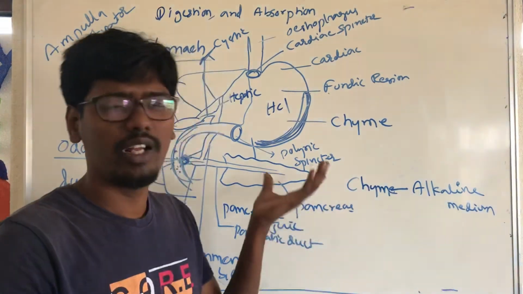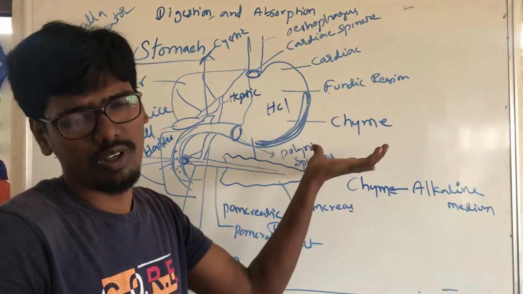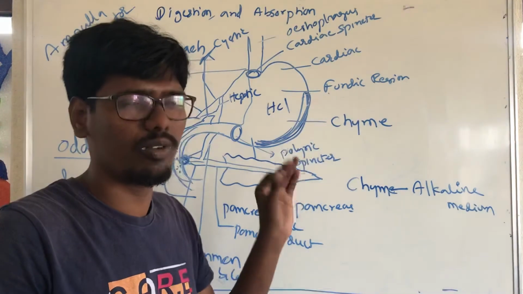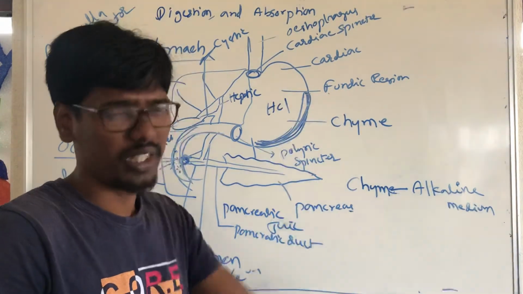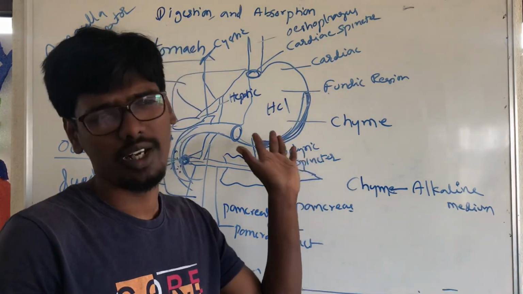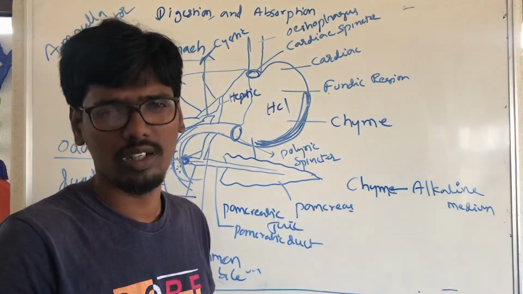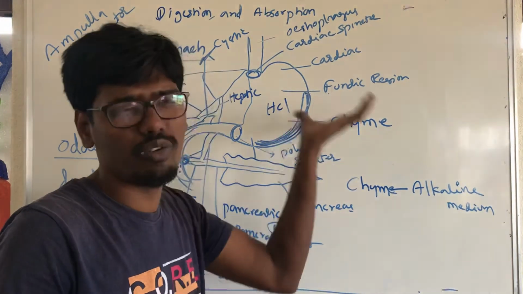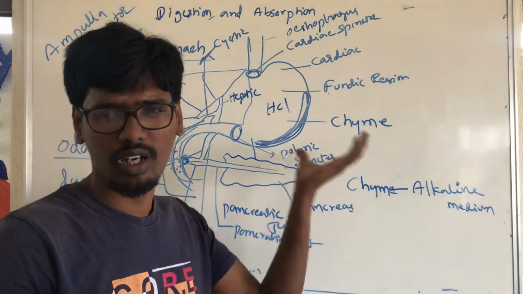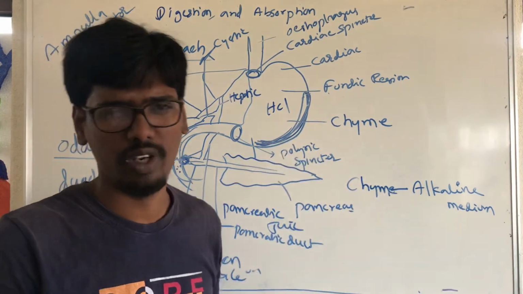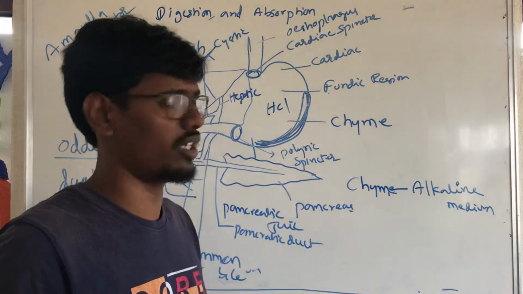Excoriation means burning of the walls because of HCl in the stomach. So we will see now.